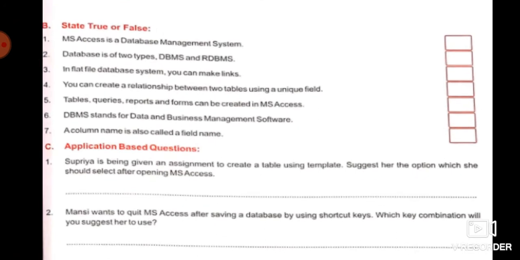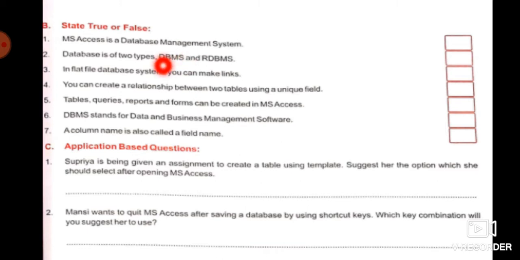So in true and false, first question is MS Access is a database management system. Is it correct? No, it's not, because MS Access is a relational database management system, not only a database management system. So first one will be false.